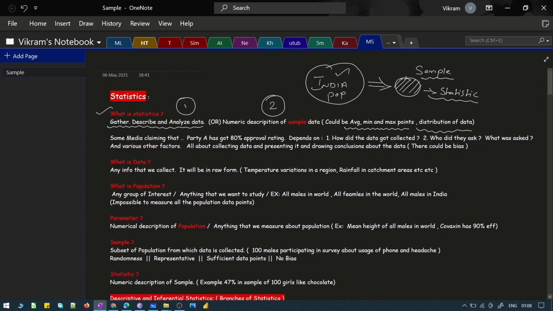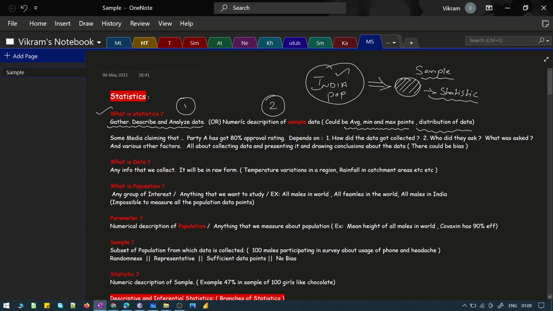So this is the sample that we talked about, right? And this is the population that we have, the whole of the Indian population, right, which is going to be really huge, right? So I won't have the time or resource or cost to study all the data points in the population. So what I will do is I will take a sample from this population and study it, right? When I take a sample and I study it, and when I try to determine some numbers based on the sample, we call it a statistic.